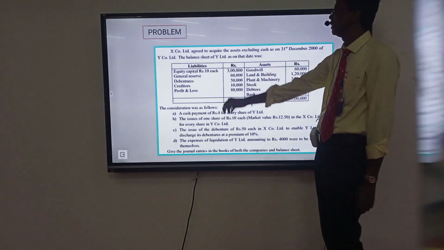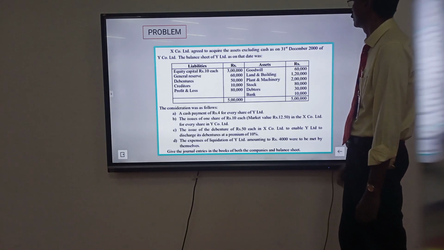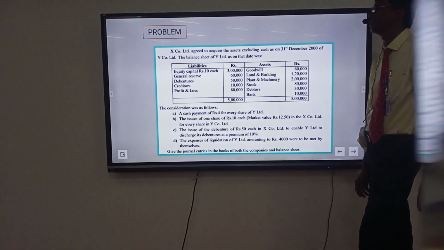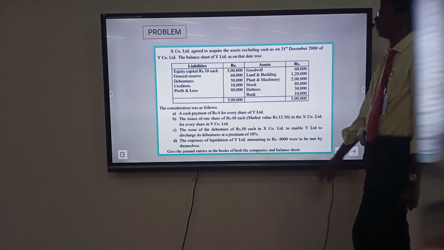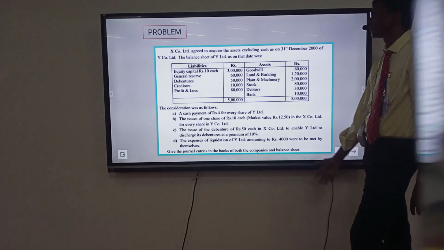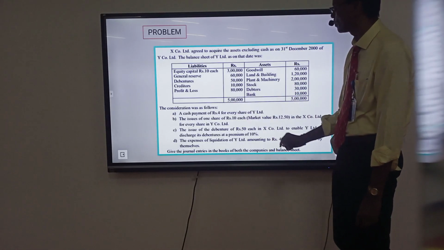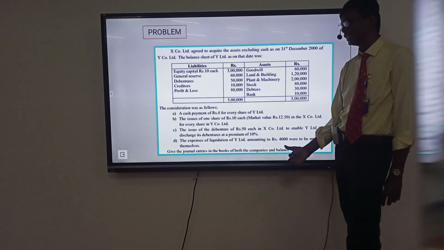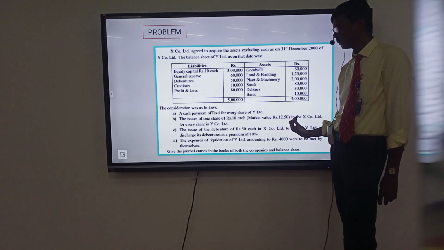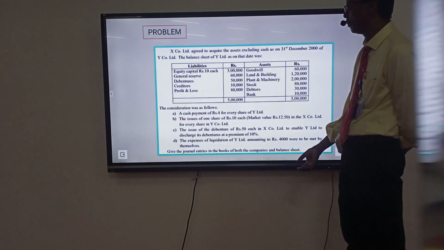Problem: X Limited agrees to take over all the assets, excluding cash, of Y Limited on 31st December 2000. The balance sheet of Y Limited is unlisted, with a balance sheet total of 5 lakhs. The consideration is as follows: cash payment of 4 rupees for every share of Y Limited, and the issue of shares of 10 each, with a market value of 12.5 rupees of X Limited, for every share in Y Limited.